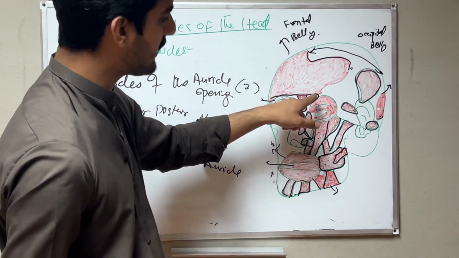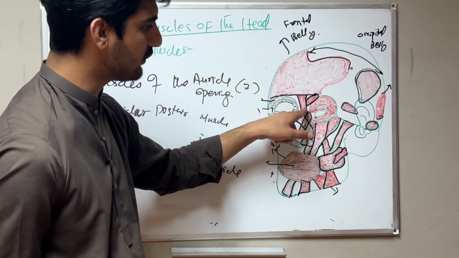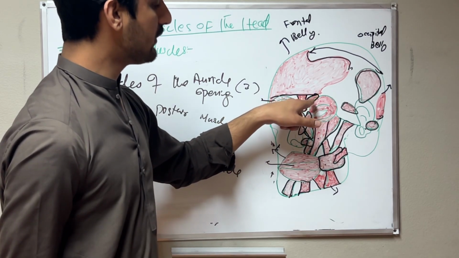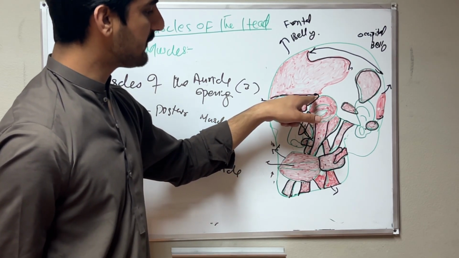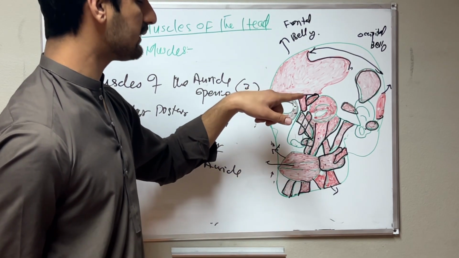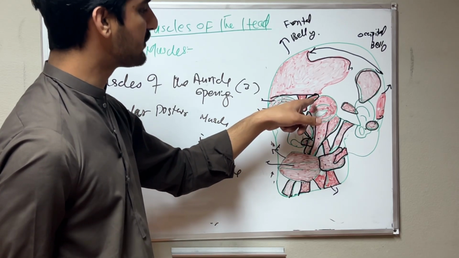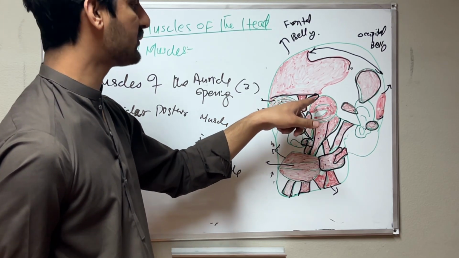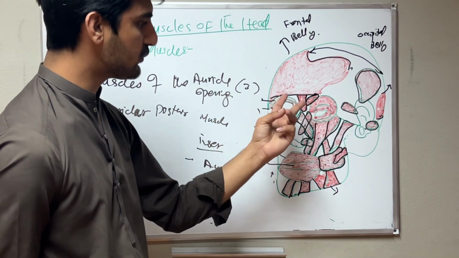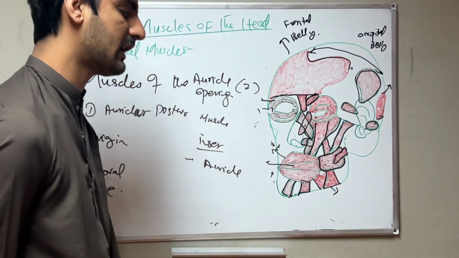Then the second muscle we have is the procerus muscle. Procerus muscle originates from the bridge of the nose and inserts into the skin of the forehead. Then we have the third muscle, the supraciliary muscle, the corrugator. Pronunciation is very difficult for me, but you can remember it from the supraciliary muscle. It originates from the glabella, which is located between the two eyebrows, and inserts into the skin of the eyebrows. This is the third muscle of the eye opening.